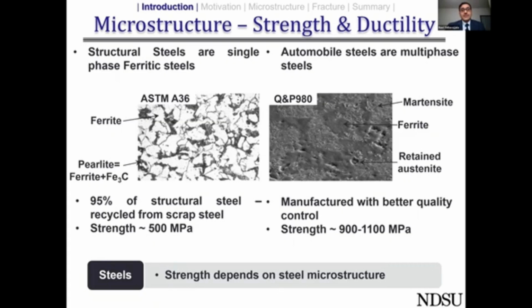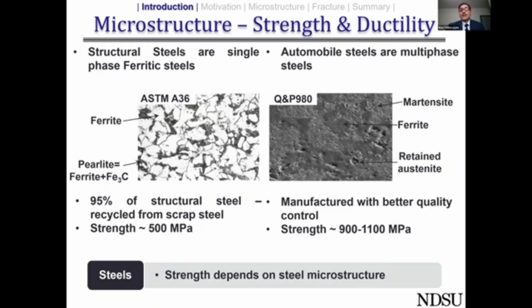When it comes to the strength of structural steels, the average strength is around 500 megapascals. But when we look at the strength in the case of QP980 steel, it is around 900 to 1100 megapascals. This is quite understandable because in the case of automobiles, we want the weight to be as low as possible. Because if you can reduce the weight of an automobile by 10%, the fuel efficiency goes up by 7%.